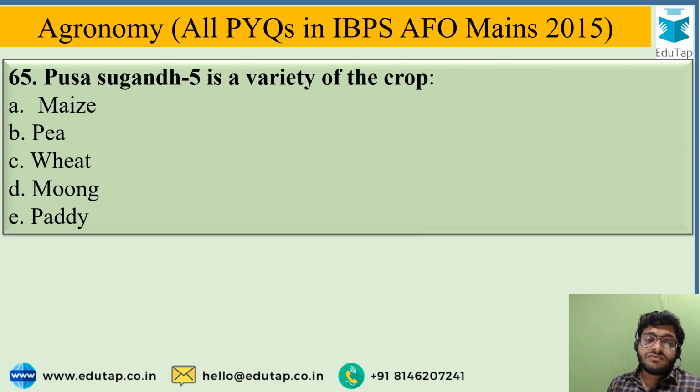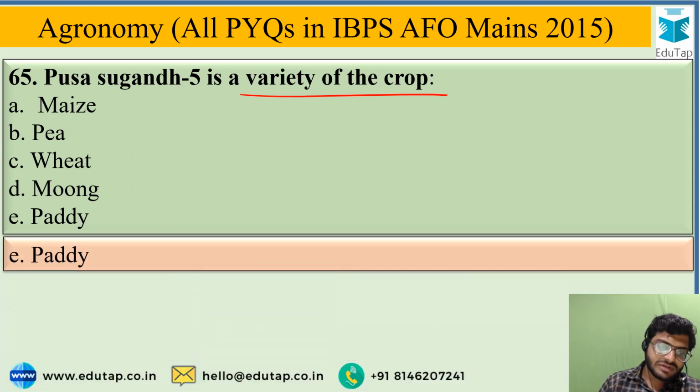Pusa Sugandha 5 is a variety of which crop? From the given options you have to identify which crop this variety belongs to. The options are maize, pea, wheat, moong, or paddy. The correct answer is paddy, which means option E is the correct option. Pusa Sugandha 5 is a scented variety of paddy.